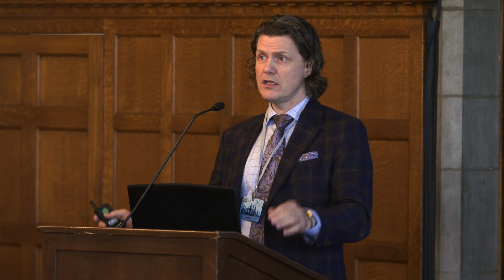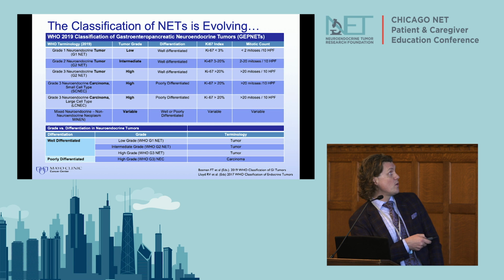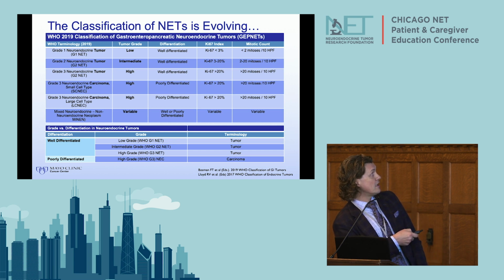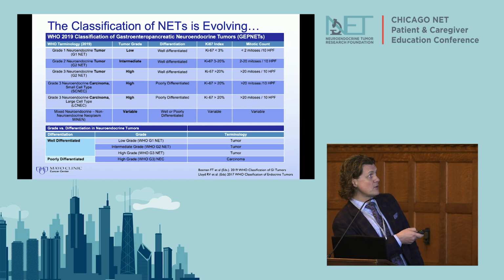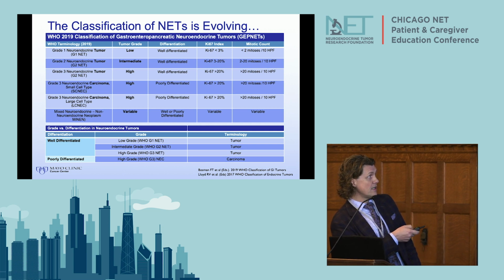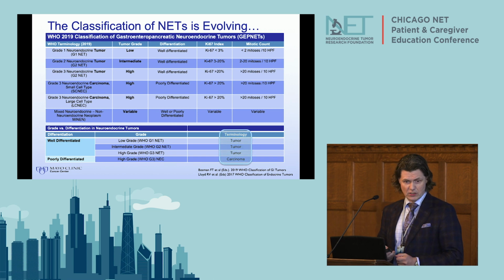Again, I'm not sure if I have a pointer here, but anyway. Essentially these are three different grades and actually five different classes of neuroendocrine tumors, and then a mixed class. So really, we have these three different grades, grade 1, grade 2, grade 3, but then we have these large cell, small cell, and we have the differentiation. And really the important thing here when we grade them is to look at what's called the Ki-67 index and the mitotic count. And I'll show you slides of each.